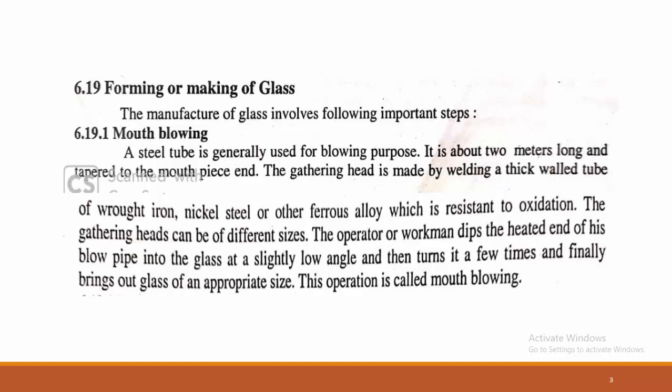The operator workman dips the heated end of his blowpipe into the glass at a slightly low angle, then turns it a few times and finally brings out glass of an appropriate size. The operation is called mouth blowing. As given in the process, there is a blowpipe, and with the help of the blowpipe and the mouth it can be blown. With the blowing, the liquid glass can be spread out as per the shape of the articles. This is mouth blowing.